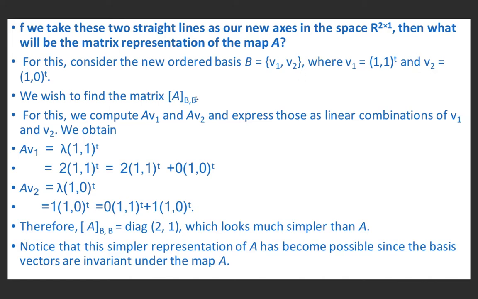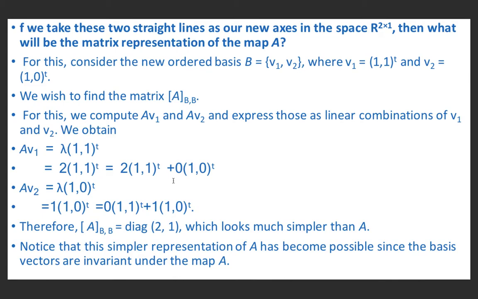So we need to find the scalars to be written in front of (1, 1) and in front of (1, 0). Suppose here we have x and here we have y. If we multiply, inside we will have x and x, and here y and 0. So 2 into (1, 1) means (2, 2).